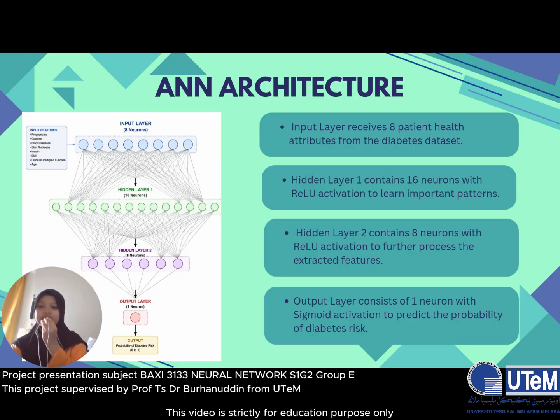The first hidden layer contains 16 neurons with ReLU activation to learn important patterns from the dataset. The second hidden layer contains 8 neurons which further process the extracted information. Finally, the output layer consists of one neuron with a sigmoid activation function that predicts the probability of diabetes risk, either low risk or high risk.